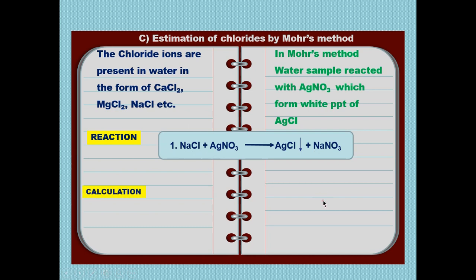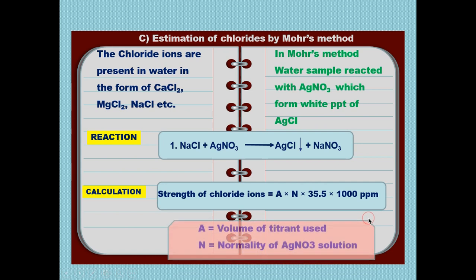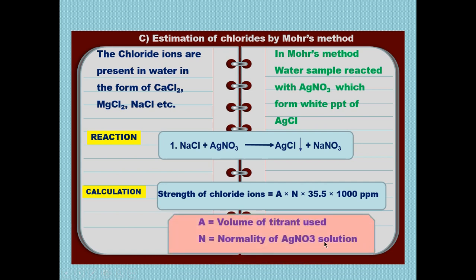particular water sample. So the strength of chloride ions is calculated by A into N into 35.5 into 1000 ppm. Now what is A? A is nothing but the volume of titrant used and N is nothing but the normality of the AgNO3 solution. So A is the amount of AgNO3 and N is its normality.